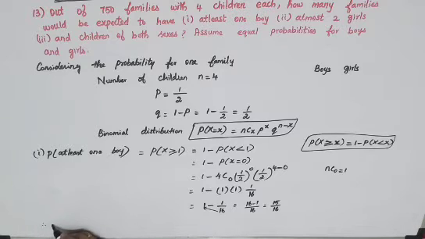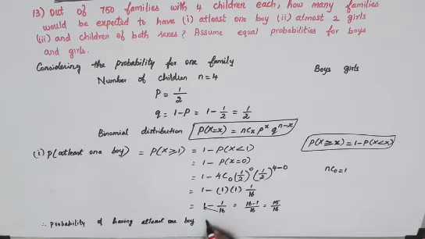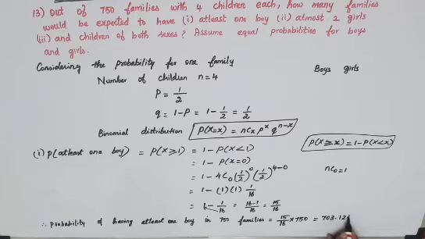Therefore the probability of having at least one boy in 750 families is 15 by 16 into 750. So your answer will be 703.125.